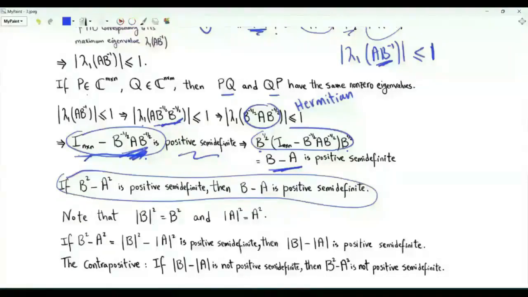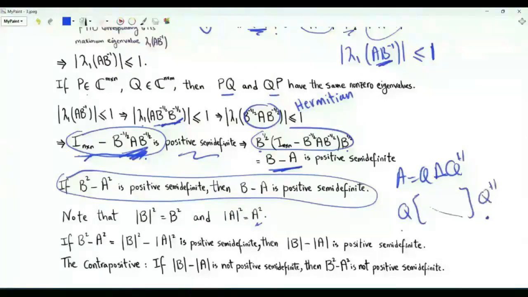Recall that we defined the absolute value of a Hermitian matrix as the matrix with the same eigendecomposition, but with the eigenvalues replaced by their absolute values. If matrix A is Q lambda Q Hermitian, then A squared is Q lambda squared Q Hermitian, where we have lambda 1 squared all the way to lambda n squared. We get the same matrix if we square the absolute value of Hermitian matrix A. If I say that B squared minus A squared is positive semi-definite, this is equivalent to the statement that the absolute value of B squared minus the absolute value of A squared is positive semi-definite. This is because these two matrices are equal, also these two.